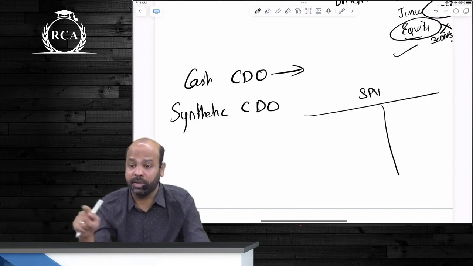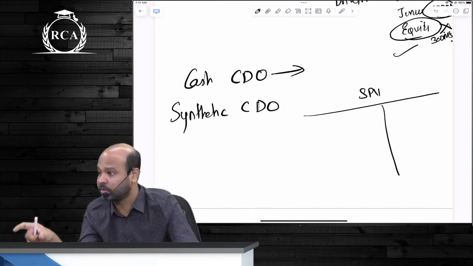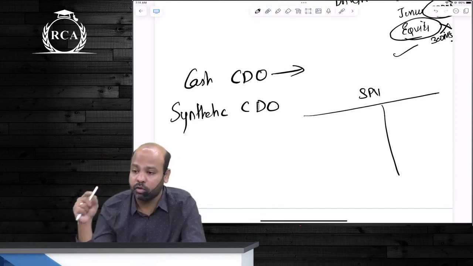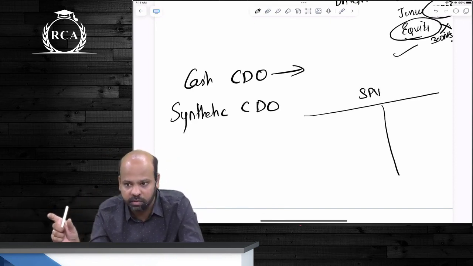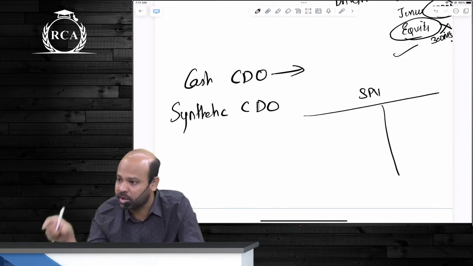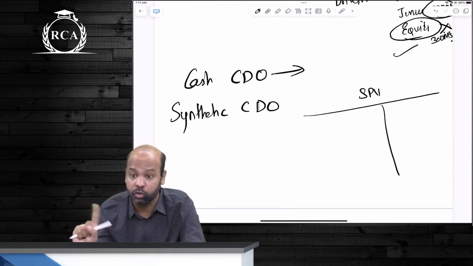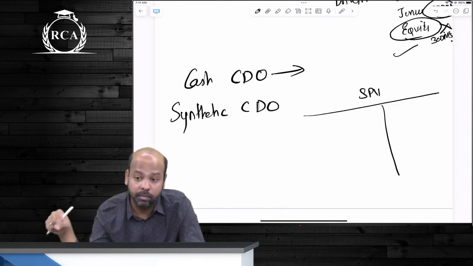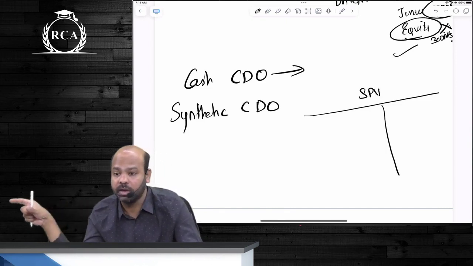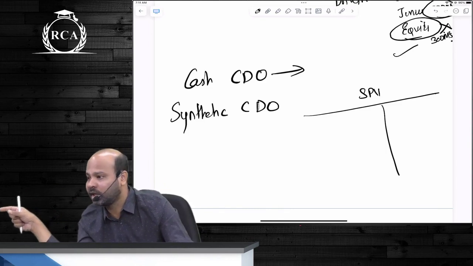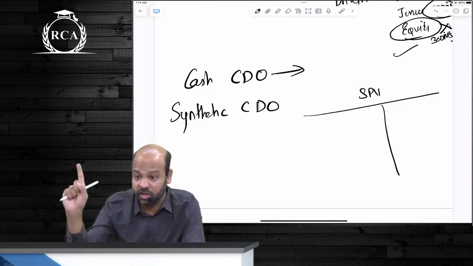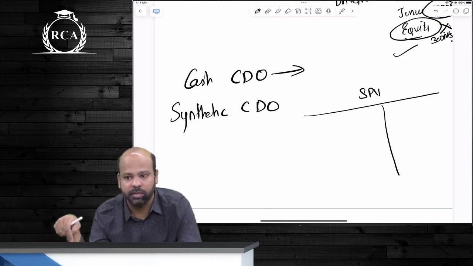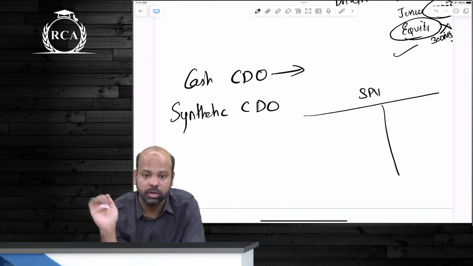Few of them, Dheeraj might insist that he wants the money in the SPV, because what if tomorrow you do not pay? If that happens, it is called a funded synthetic CDO. Funded means we will deposit money with the SPV, but that money cannot be passed on to Dheeraj. He never sold the asset. Did he sell the asset? So what will that money be done with? It will be invested in government securities or very high credit rated securities. Just in case there is a default at a later date, then these securities can be sold and the money will be passed on to Dheeraj.